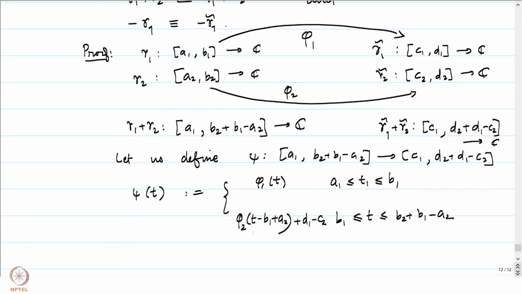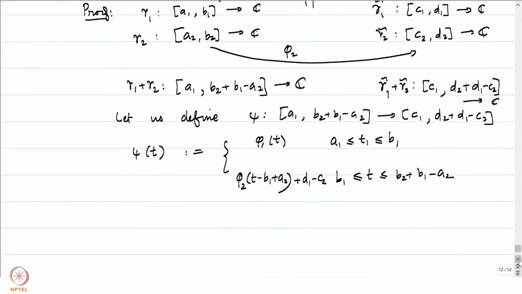At t equal to B1, this is phi 2 of A2, which is C2, and the eventual value is going to be D1, which is precisely what we want, because psi of B1 is equal to D1. So this is the perfect map that we have to worry about.